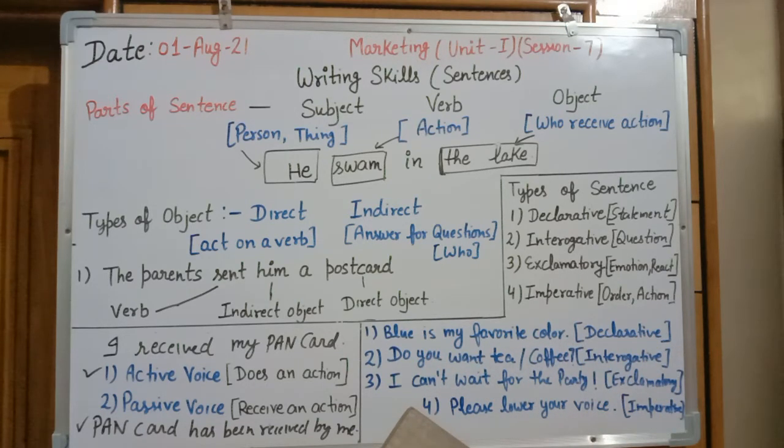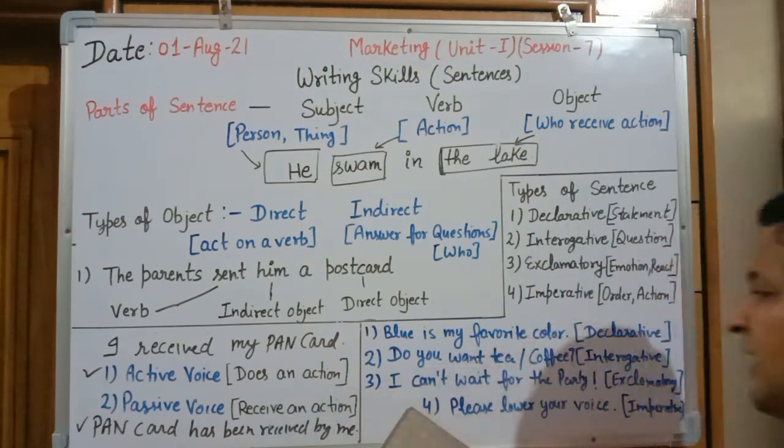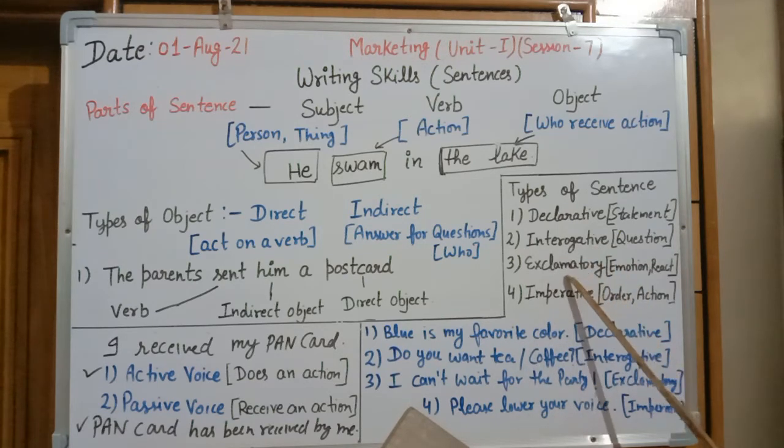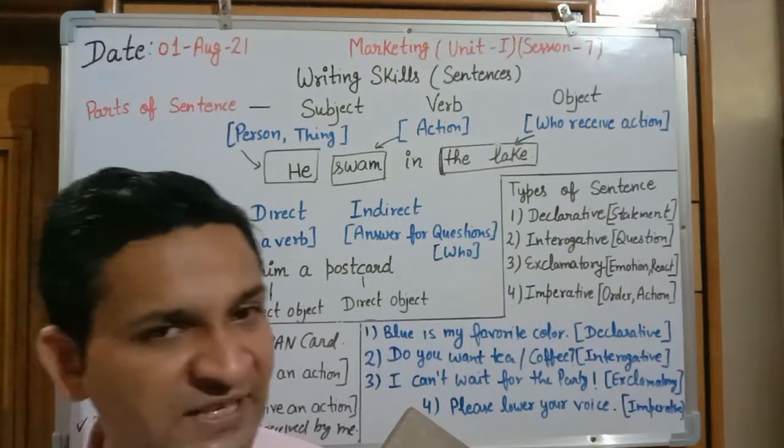It is a declarative. Next is interrogative, that will be in the form of a question. Do you want tea or coffee? It's a part of an interrogative sentence. Third one is exclamatory. Exclamatory contains some emotion or reaction.